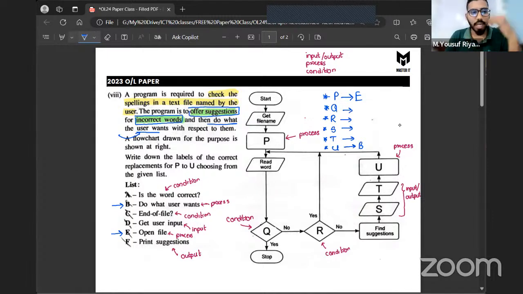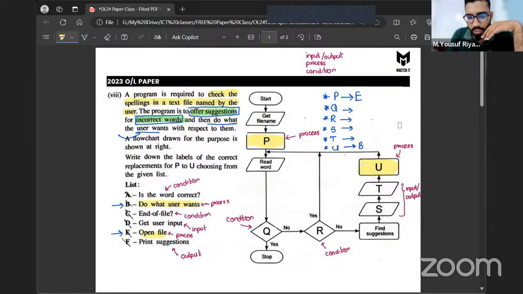You can see in the diagram given also, this is a process as well as this is a process. Out of the given answers also, they are given two processes. So obviously, if E is going to be P, then B is going to be U. So without even using our brains here, you'll be able to quickly get the answer. That's why I said, if you do all these steps, you can reach your answer comparatively quickly.